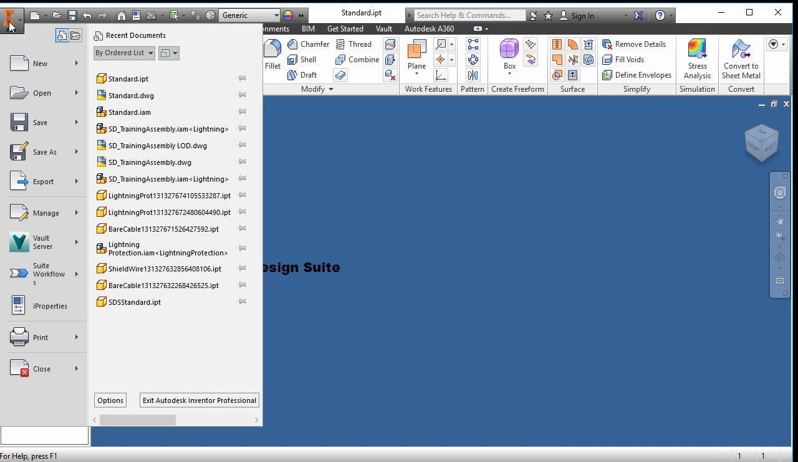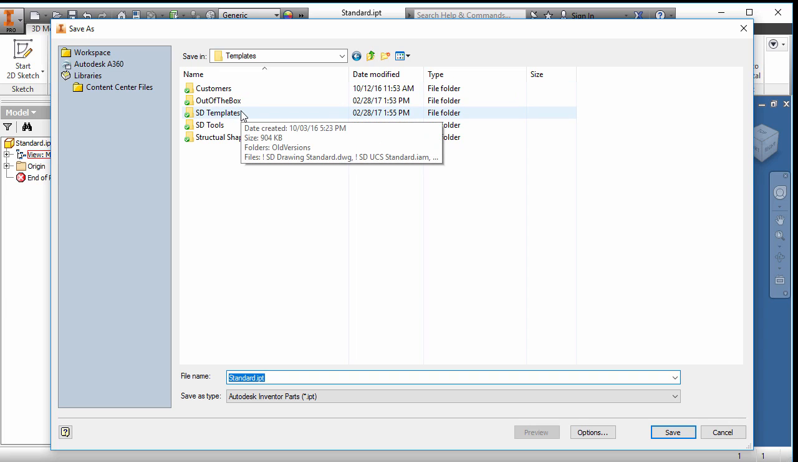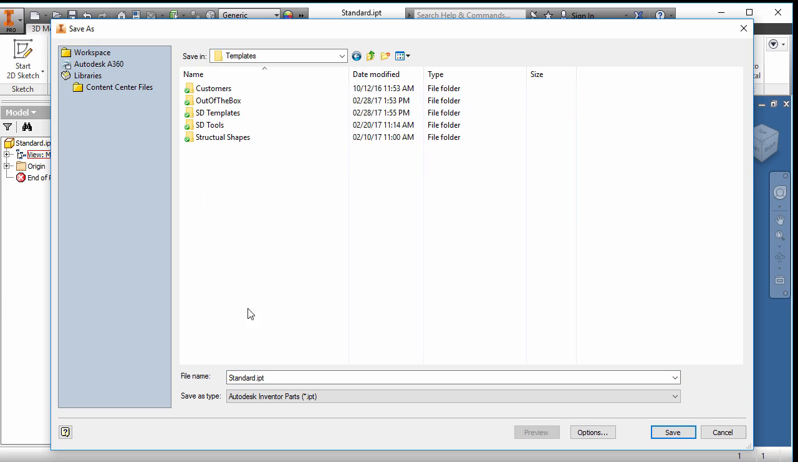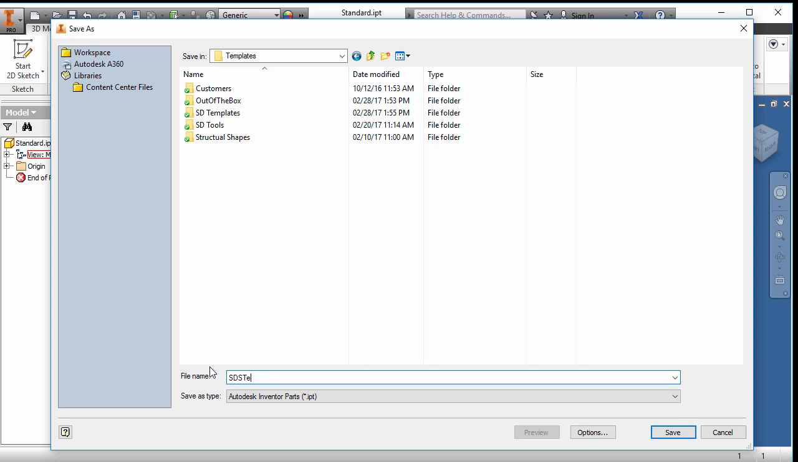I've done two changes, so I'm going to save it as. I would create a folder called SD Templates and save it in that folder. Now, if you're in Vault, you would end up moving it to your vaulted template work area. But for now, for this example, I'm just going to save it on top here. So let's call it SDS Template. All right, and we'll save it there.